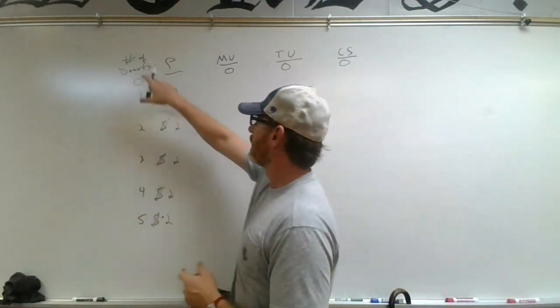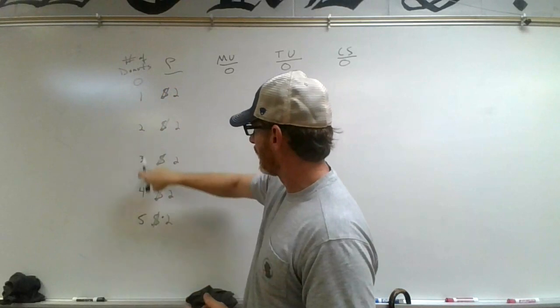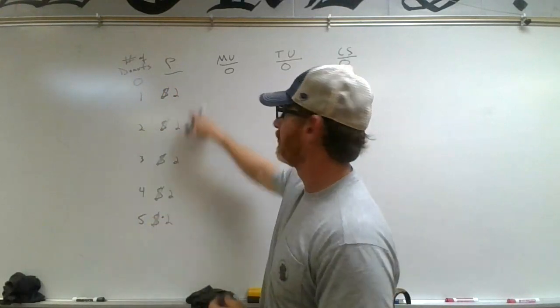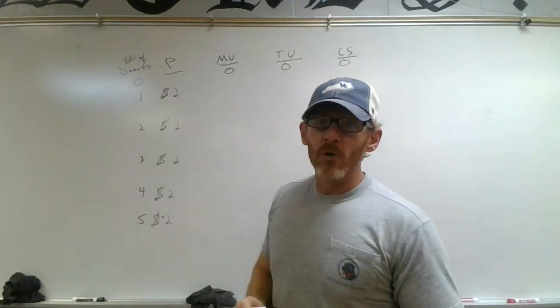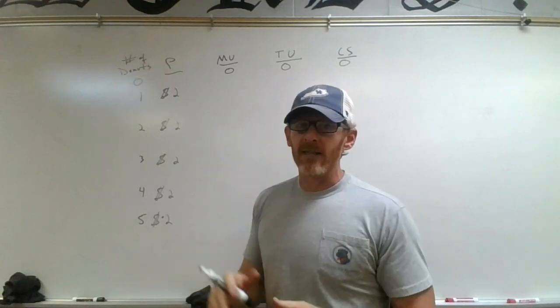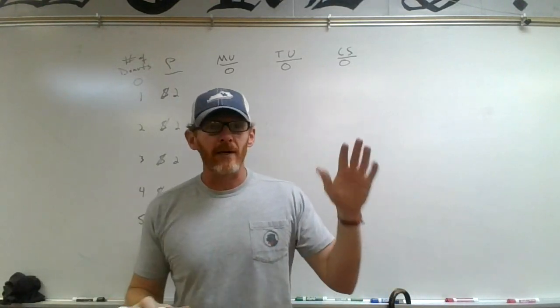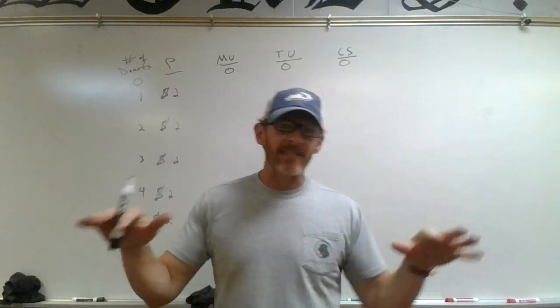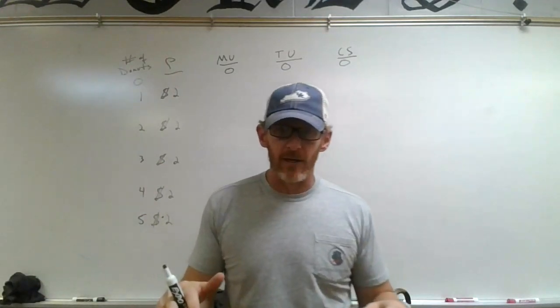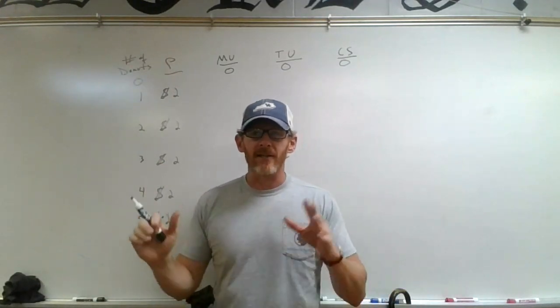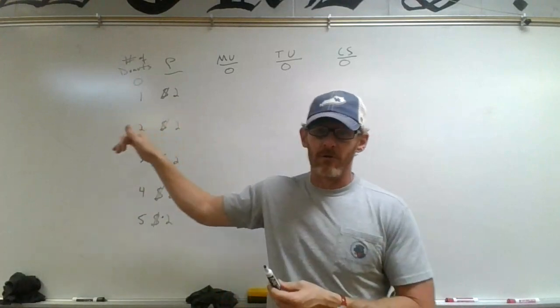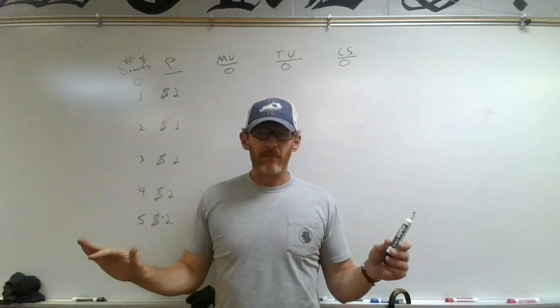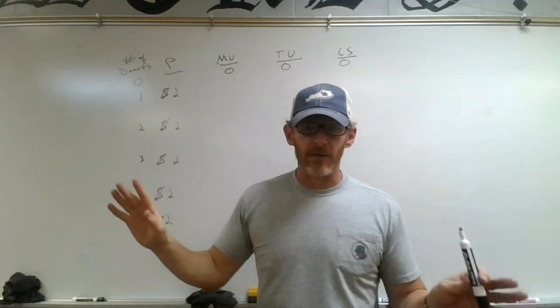Let's say these are the number of donuts: 0, 1, 2, 3, 4, and 5. And let's say each donut is $2. Let's say I'm super hungry, and they've got these cream cheese icing glazed donuts that are insanely good. We'll say this is a donut plus milk, because you gotta have milk with your donuts. So this is donuts plus milk, $2 for one donut, okay?